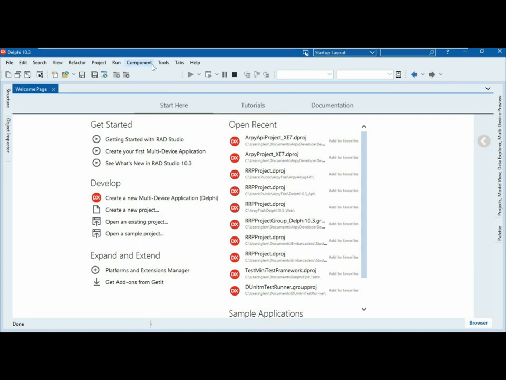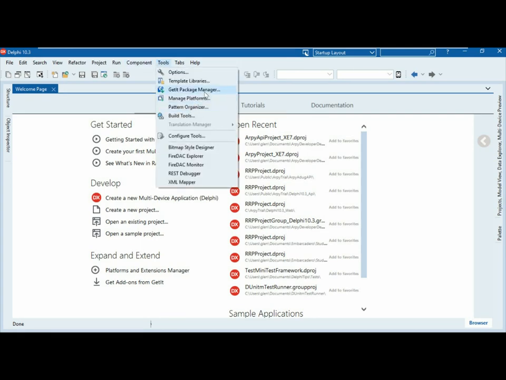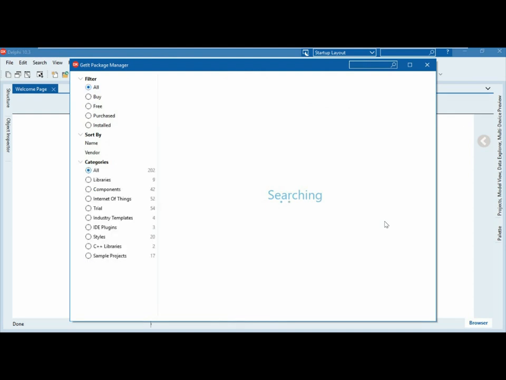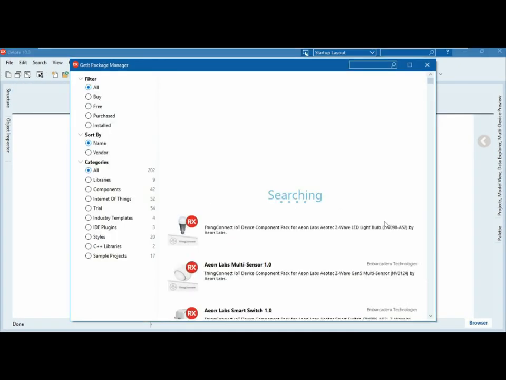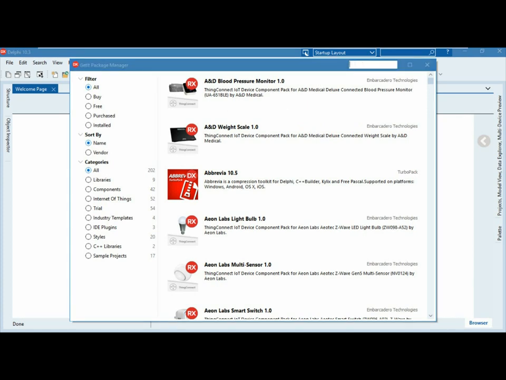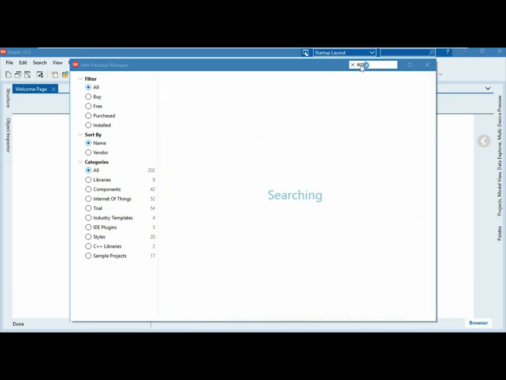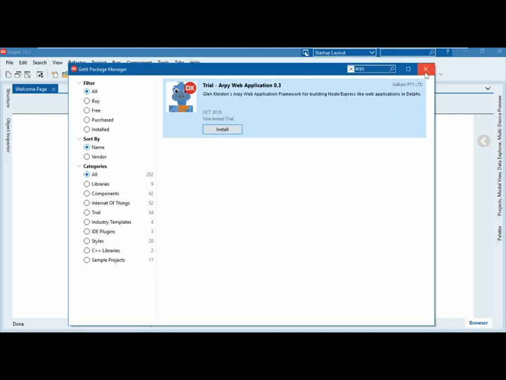So the other thing is, if you go to the Get It package manager, you know, Sergey's been a bit slack over in wherever it is he lives, Romania or Ukraine or wherever he is. So he hasn't put up the latest one that I've just done on the weekend. But if you search for Arpy and get it, it will come up. The one here is 0.3. 0.4 should be up there anytime soon. And I'm actually working on 0.5. So I'm going to show you some 0.4 and 0.5 code today. Okay.